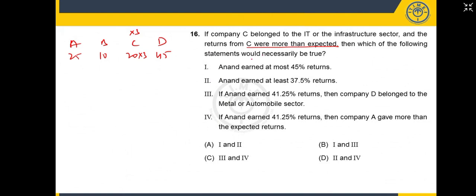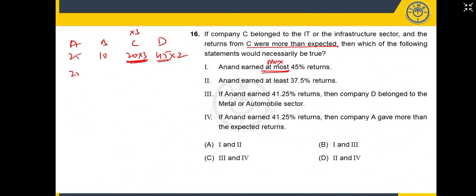Then which of the following statements would be necessarily true? Now, Anand earned at most means what? Maximum. Now, this is fixed. Into 2 has to be fixed, and that should give me at most. So I'll multiply the second best number with 2, correct? To get at most returns. This is according to the condition of the question. C getting multiplied by 3 is according to the condition. Now, first statement says to get at most returns, so I'll multiply the highest number by 2. Then I can get the highest returns I can expect.